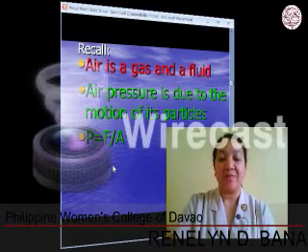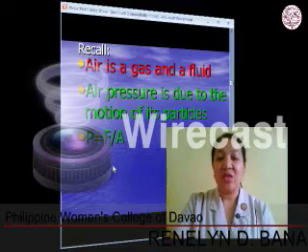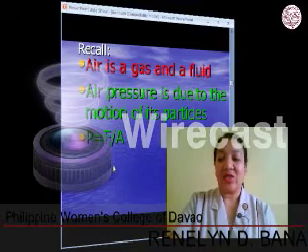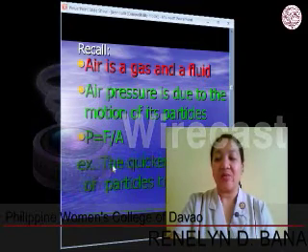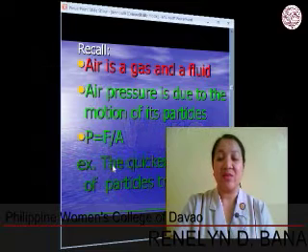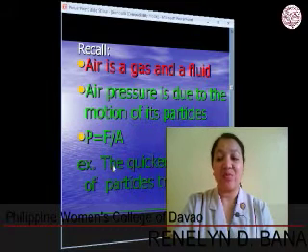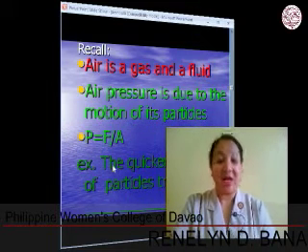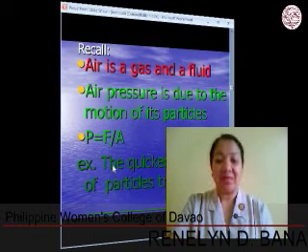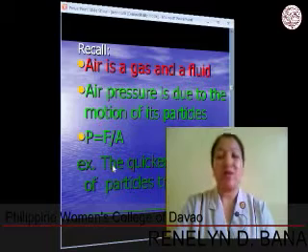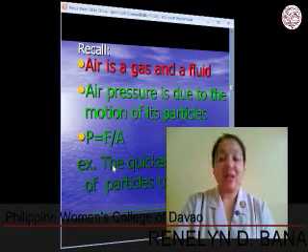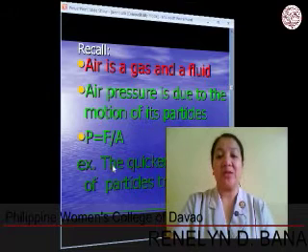unit area. So what do you think will happen if there is a quicker stream of particles that travel? What will happen to its pressure? Any guess? Yes, you are correct. Whenever there is a quicker stream of particles to travel, we expect that there is less pressure.